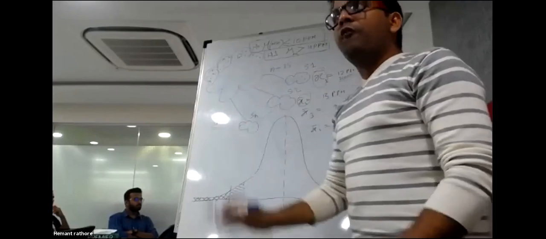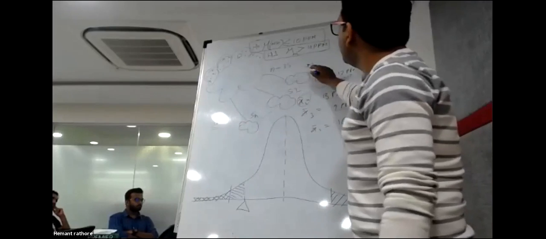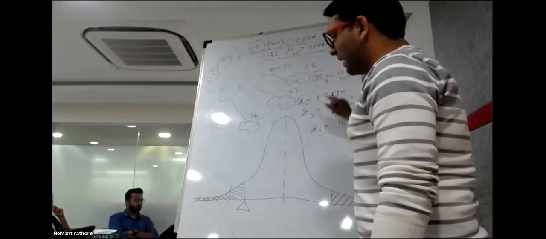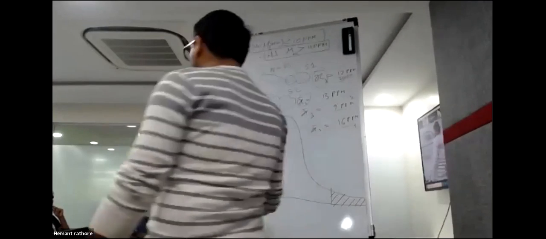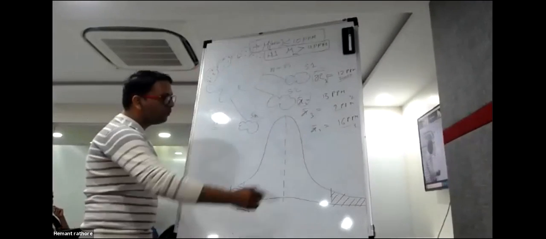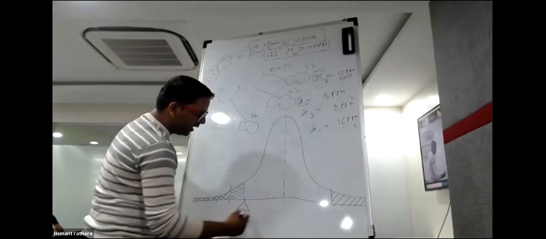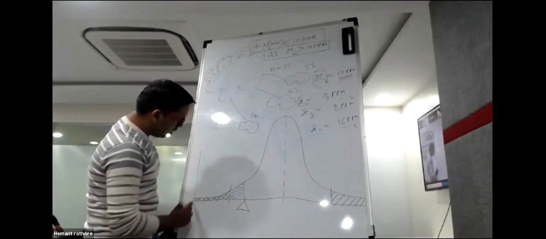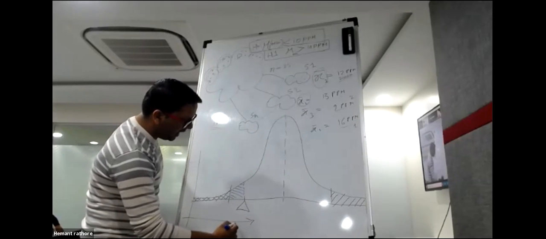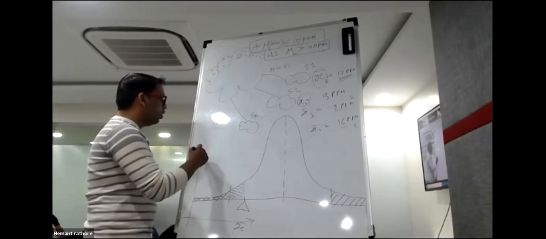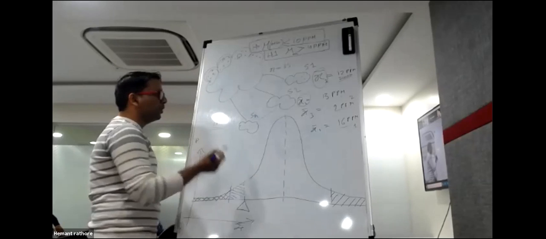Using all these X1 bar, X2 bar, X3 bar and so on, I'm going to draw a probability distribution plot. On the x-axis I have got X bar, and on the y-axis I have got probability or maybe frequency.